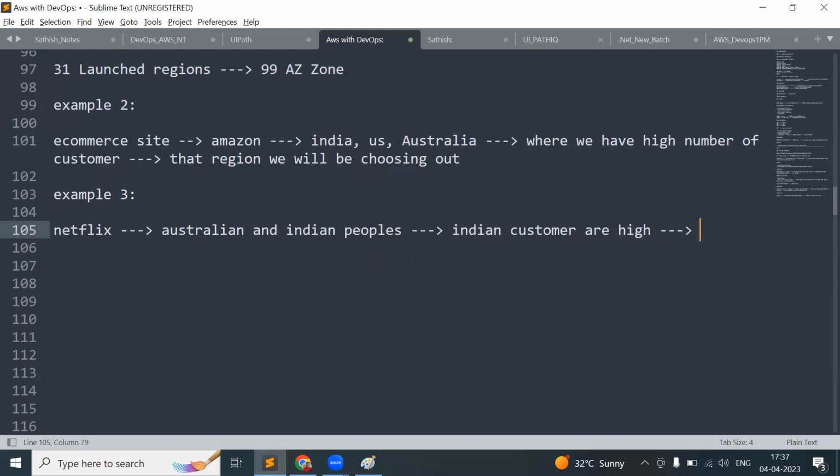Obviously, which region will we choose? The Asia region, right? Yes, the Asia region we will be choosing. But there is one restriction from the Australian government.